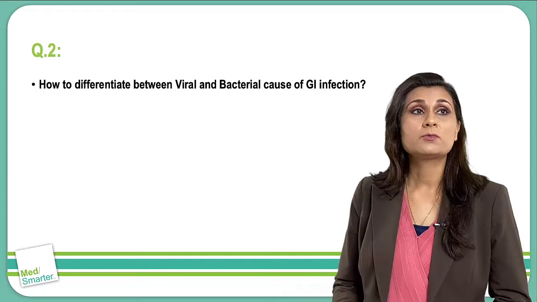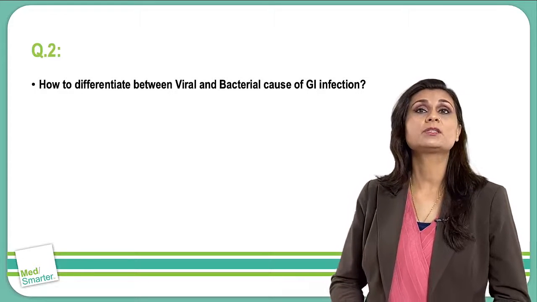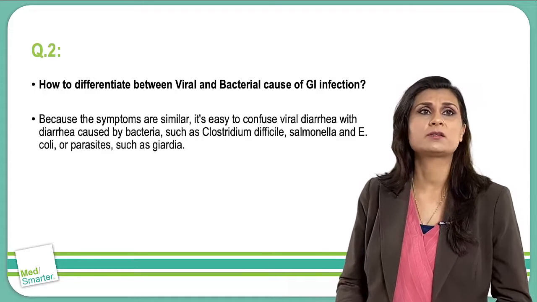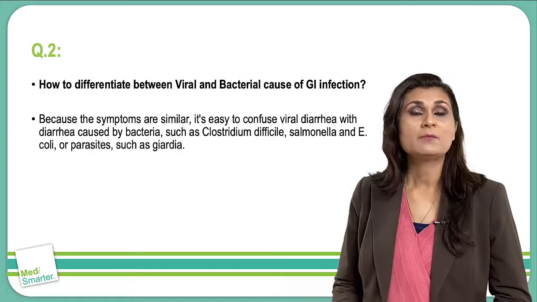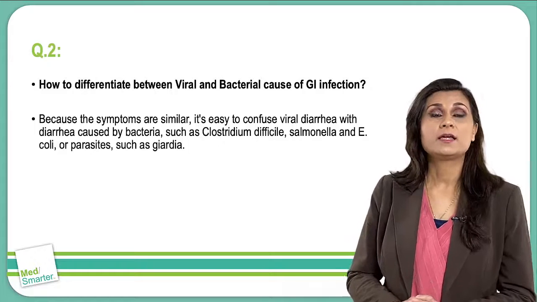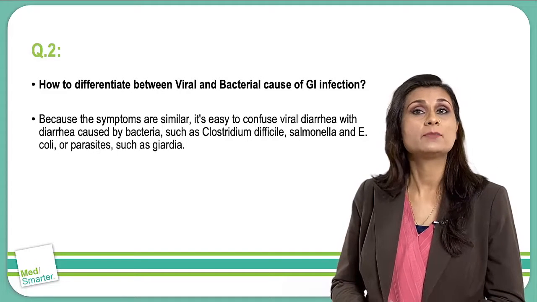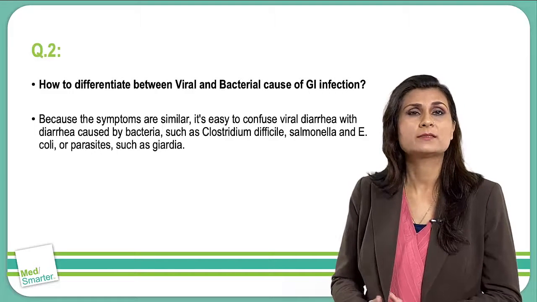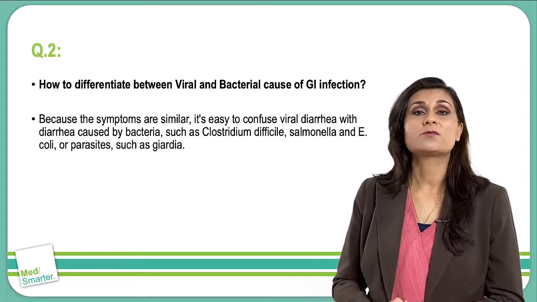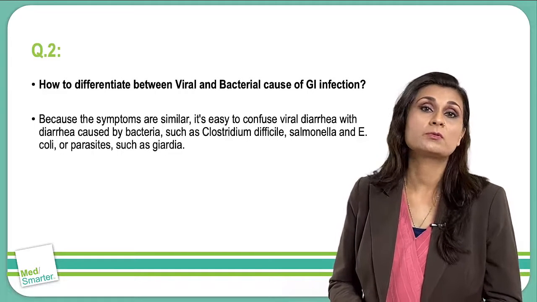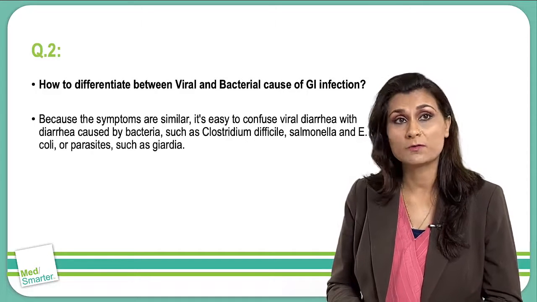Question number 2, how can we differentiate between viral and bacterial GI infection? Viral and bacterial infections can be confused because they both carry some of the same symptoms, okay? But viral infection is an intestinal infection marked by watery diarrhea, abdominal cramps, nausea, or vomiting, and sometimes fever. The most common way to develop this, often called stomach flu, is through contact with an infected person or by ingesting contaminated water or food.